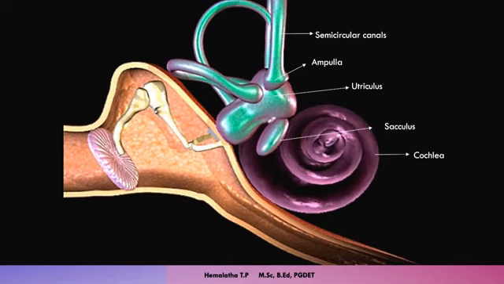Do you know that our body balance is controlled by the liquid present in the ear? The liquid present in the ampulla helps in balancing the body when we are in motion, that is called dynamic balance, and when we are at rest, that is called static balance. That static balance is controlled by two structures, that is utriculus and sacculus. Utriculus and sacculus help in maintaining the static balance, and semicircular canals help in maintaining the dynamic balance of the body. This inner structure of the ear is called the membranous labyrinth.